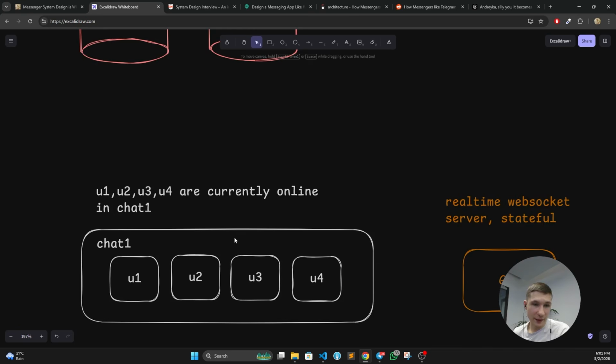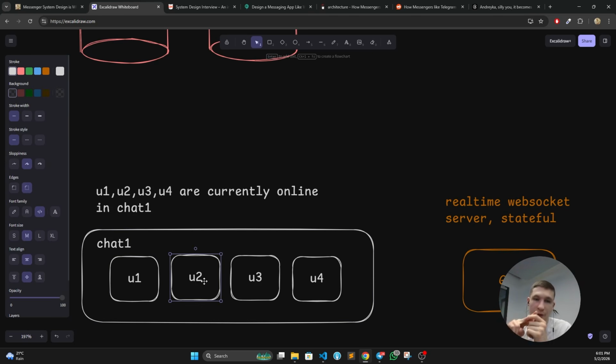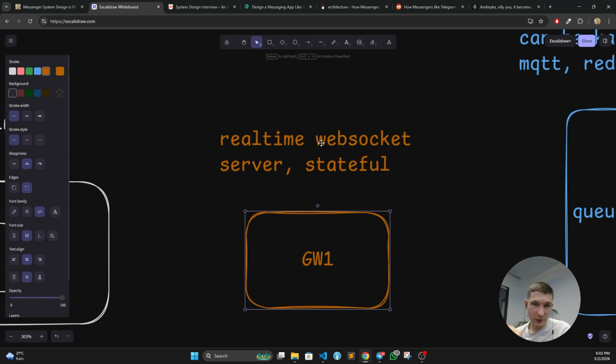So I'm going to depict a single chat as the following. We're going to have a rectangle with the chat ID, and this chat contains all the users that are both online and connected to this specific chat. So they have this chat opened in their mobile, web, whatever. In this case, chat 1 has 4 users that are currently online and can send and receive messages in this chat. Second thing, gateway. Gateway means a real-time stateful WebSocket server. Why WebSocket? Because probably we need to support browsers, and for browsers, most probably the most viable technology is WebSocket. You cannot do raw TCP for now. That means it is a WebSocket server for sure.